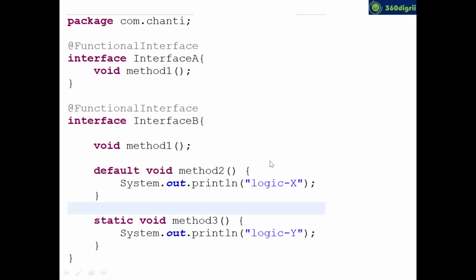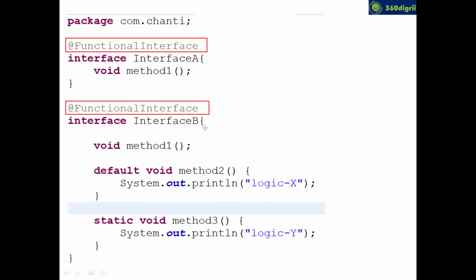Let's jump to an example, buddy, so you can understand. Can you see the first example? I have declared one interface with one abstract method, and the annotation must be declared. Without this annotation, buddy, it is not treated as a functional interface. You must annotate your interface with an annotation called @FunctionalInterface. Then only it will become a functional interface.